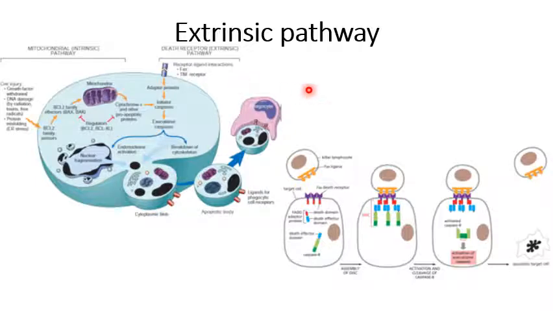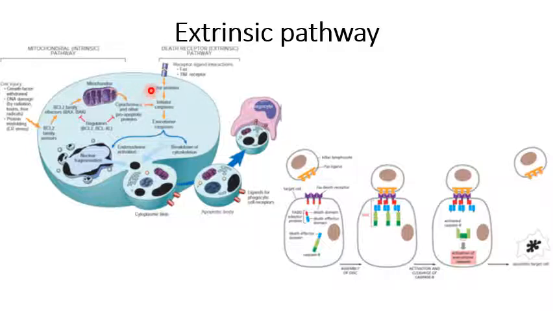The example given here is the FAS receptor, which is the receptor for T lymphocytes. T lymphocytes have got FAS ligands which bind with the death receptor. Now one important point I would like to add here is the death receptors belong to TNF family, tumor necrosis factor receptor family.